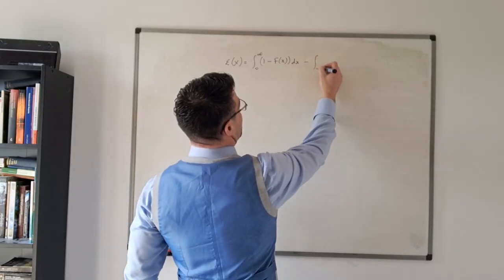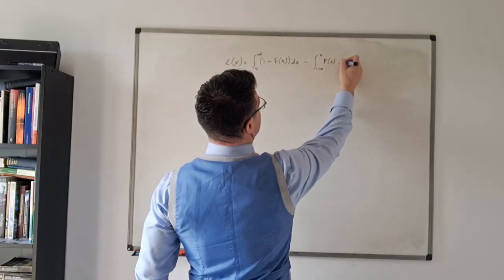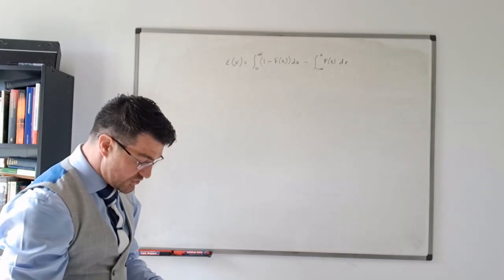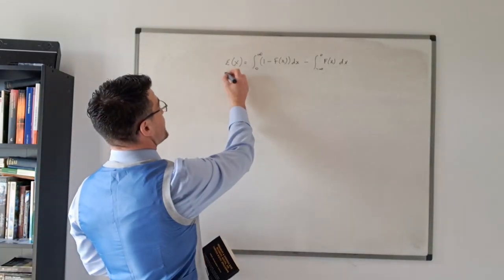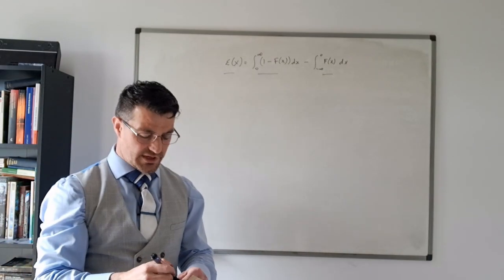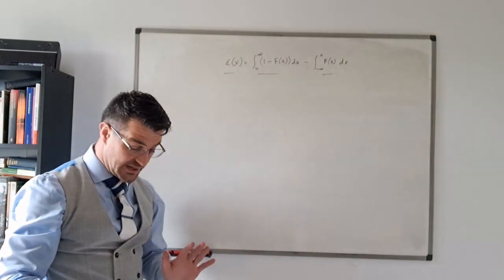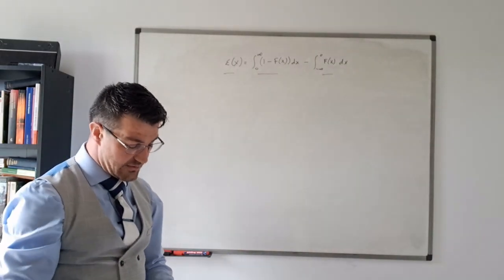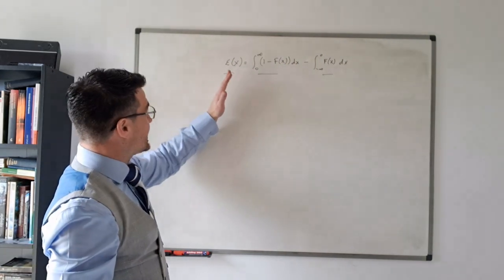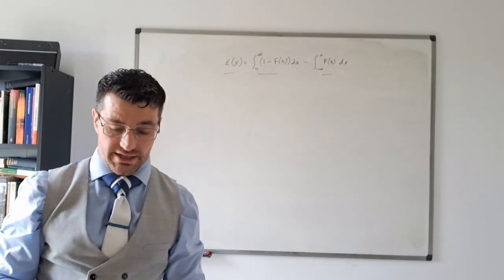Minus the integral from minus infinity to 0 of F(x) dx. Assuming that all of these are finite, so we've got no problems with these blowing up to infinity or anything like that. So using integration by parts, show that for a continuous random variable this equality holds, assuming that the expectation of X and these two integrals are all finite.